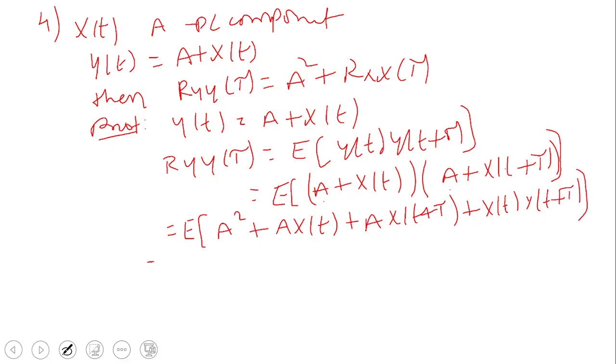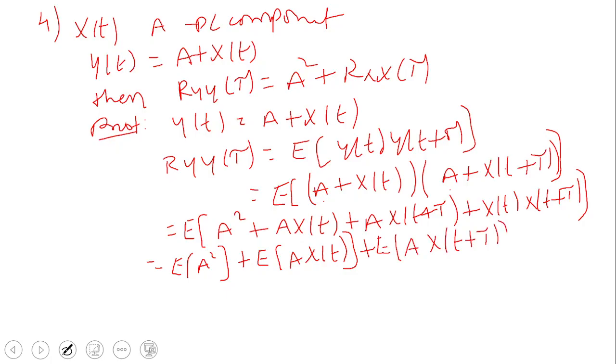Now, if you remember the properties of expectation, it can be applied to individual terms separately. E of A square plus E of A x of t plus E of A x of t plus tau plus E of x of t into x of t plus tau.